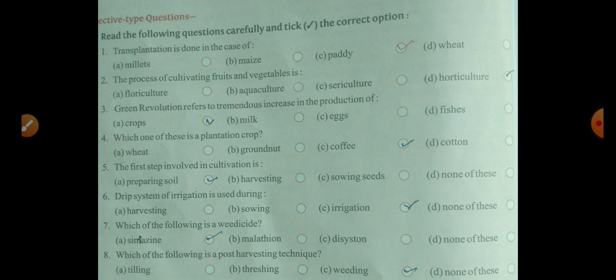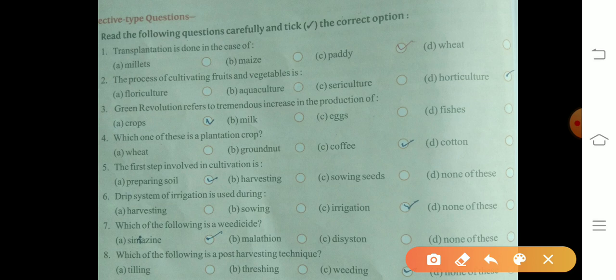Transplantation is done in case of, so we know that transplantation is done in case of paddy crops. Our second MCQ, the process of cultivation of fruit and vegetable is called horticulture.